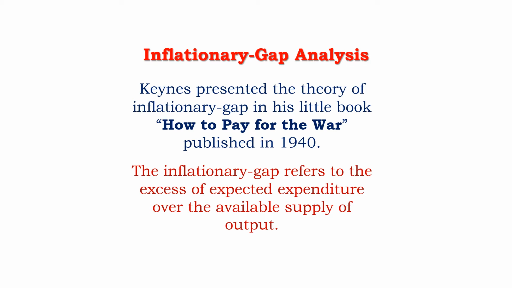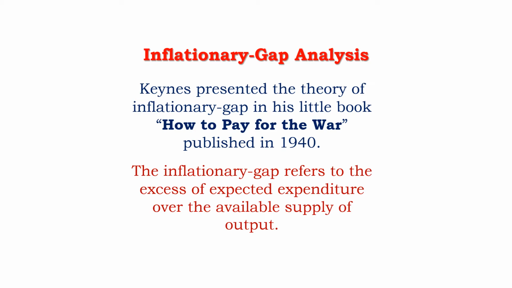The inflationary gap refers to the excess of expected expenditure over the available supply of output. And this analysis was presented in the little book How to Pay for the War, published in 1940. Now, let us try to understand this argument with the help of the famous Keynesian cross diagram.